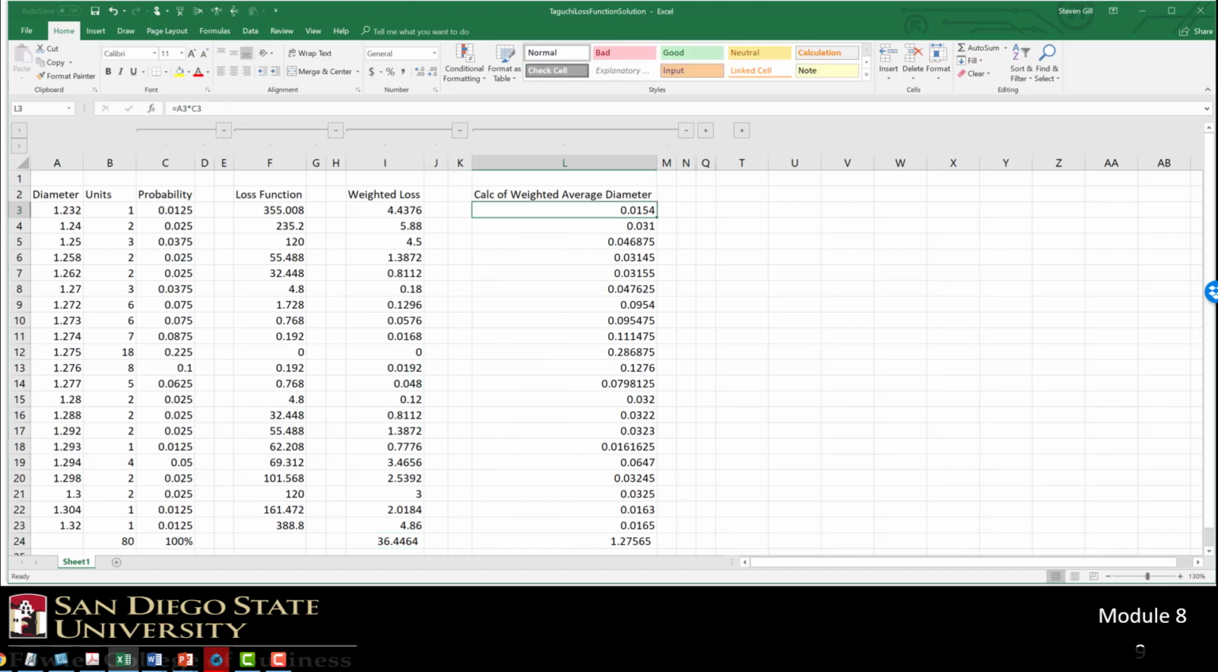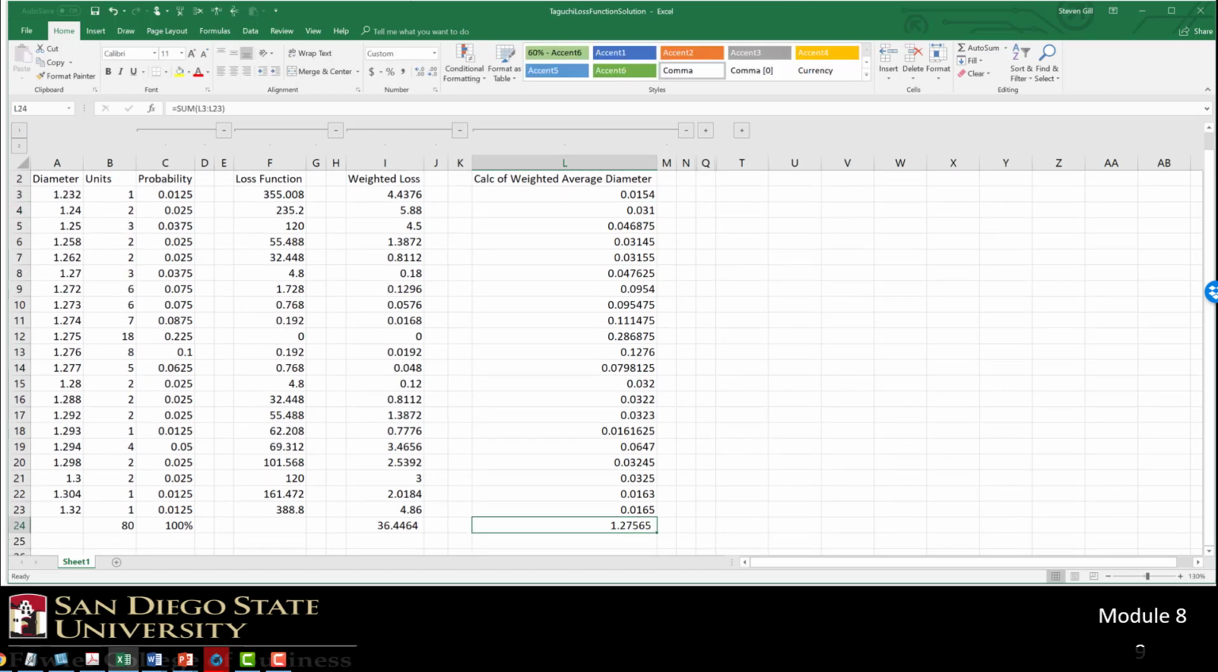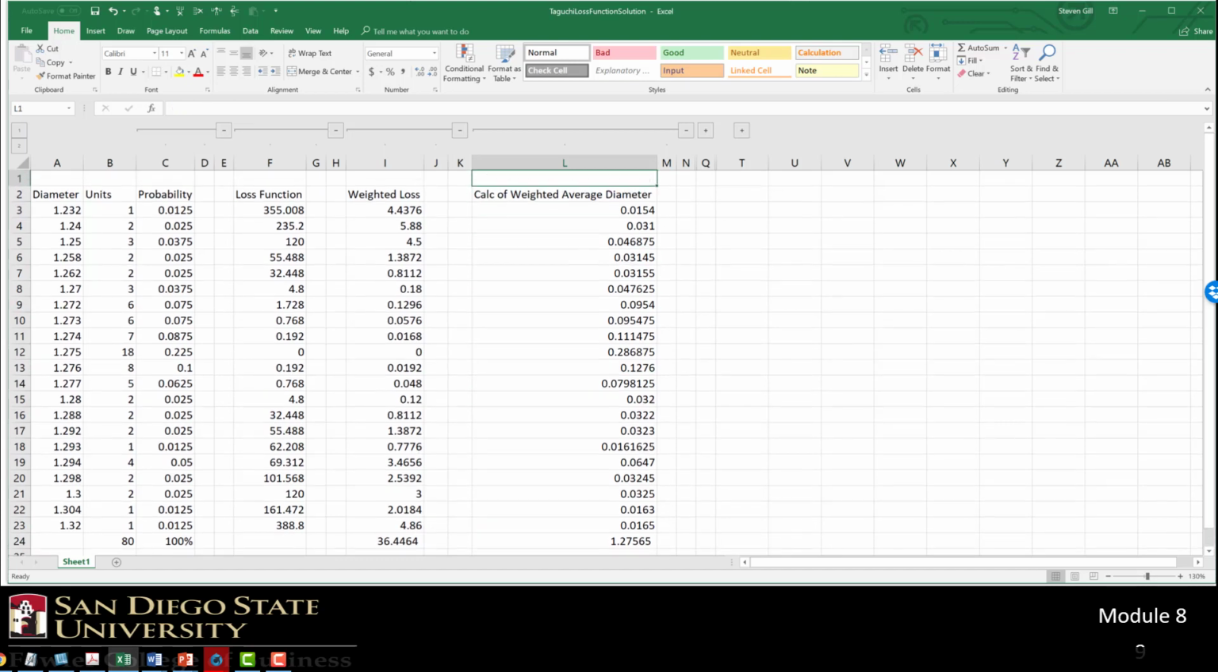So the next thing we do is calculate the weighted average diameter. So take the diameters that we measured. What is the weighted average, not the simple average, but the weighted average? You do that by calculating the diameter times the probability of having that diameter, and you just add them up. So the mean weighted average is 1.27565. So pretty close to our expected value of 1.275, but not exactly right on it.